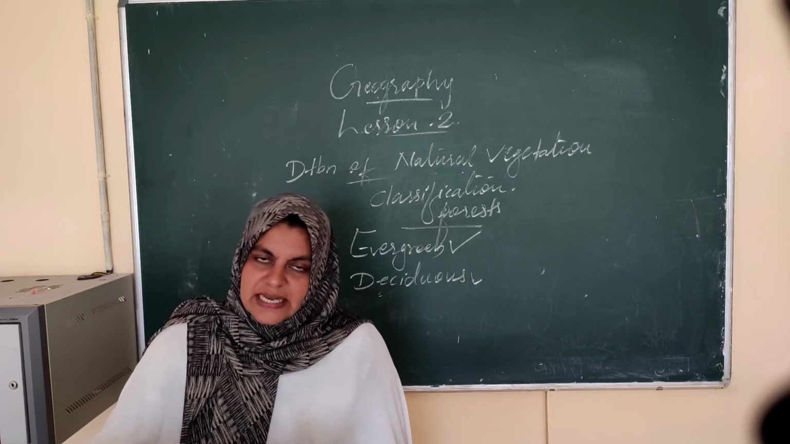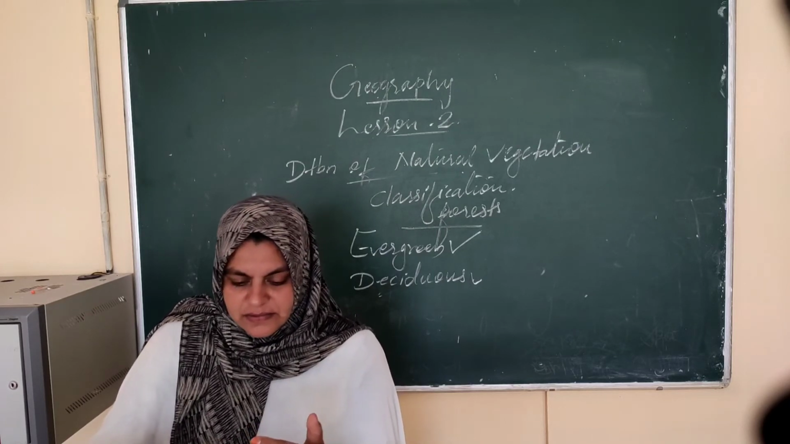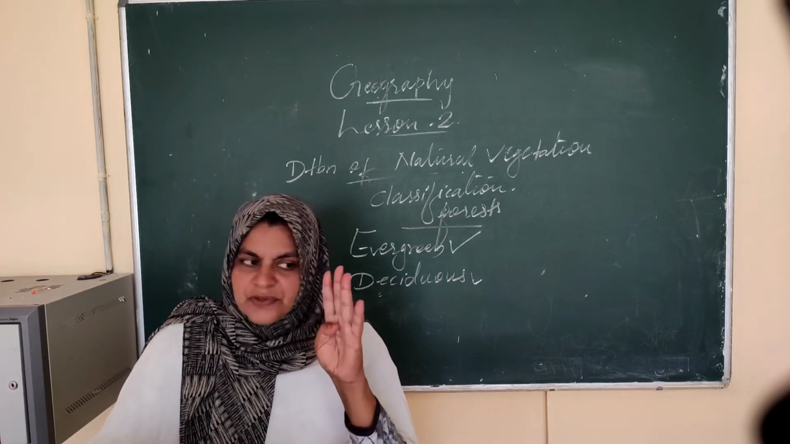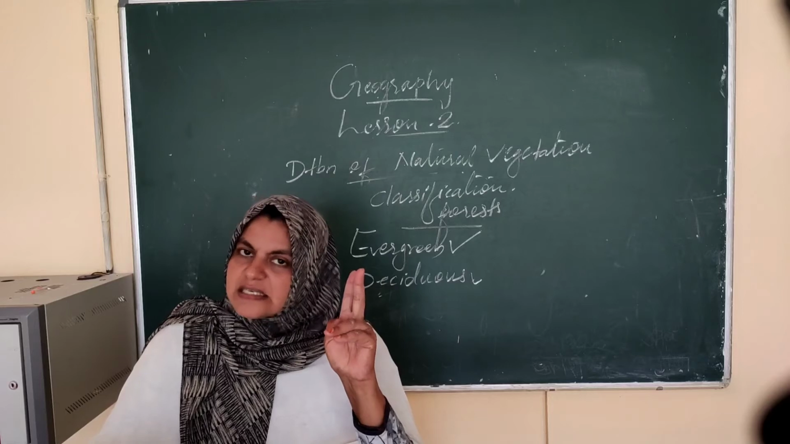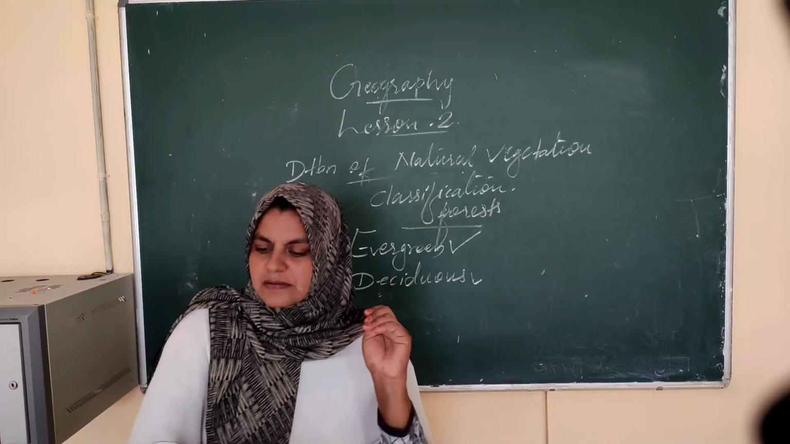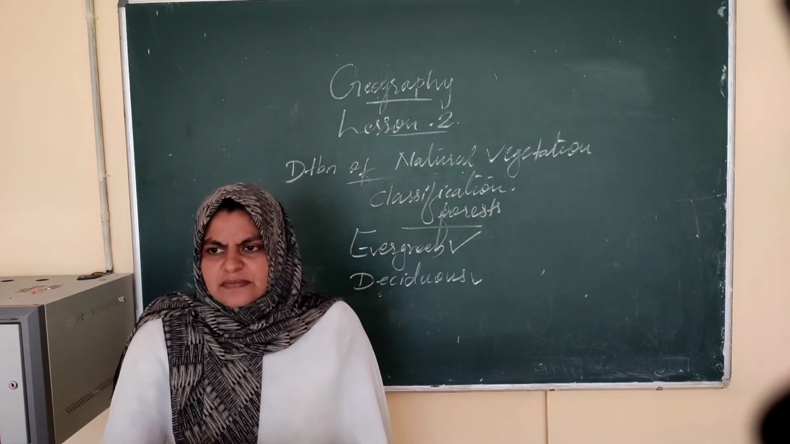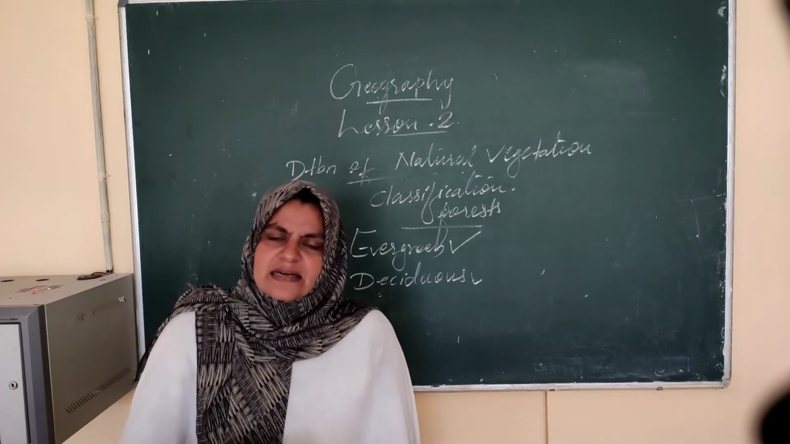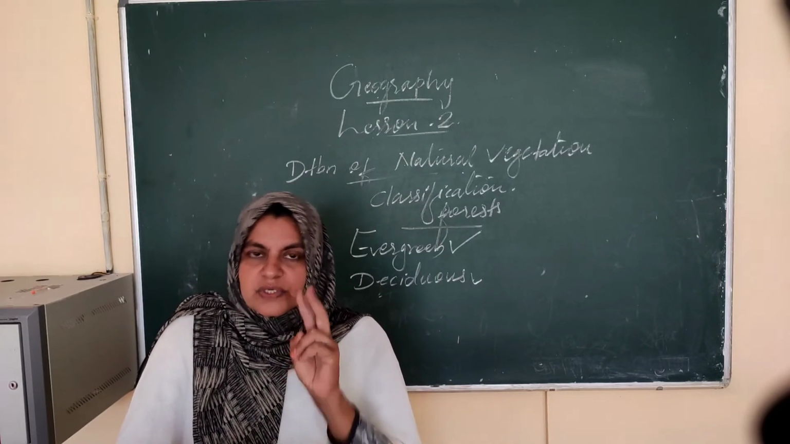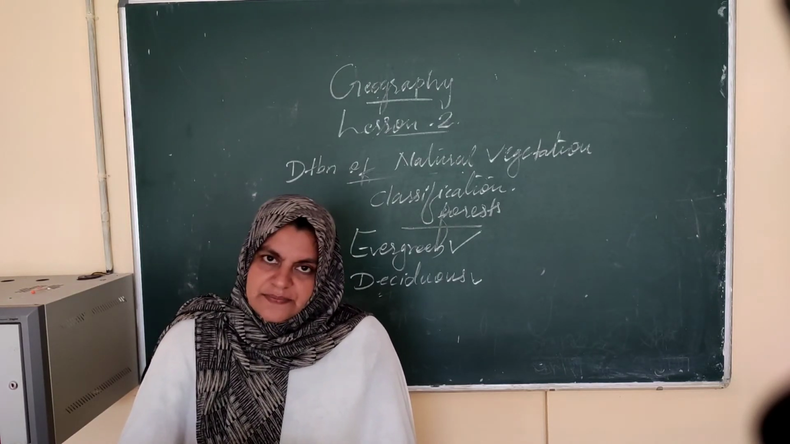Okay, so on the basis of their location, both forests are again classified. Before that, once again I will tell you, on the basis of the vegetation, natural vegetation, it is divided into 4 types: forest, grasslands, scrubs and tundra vegetation. In these, we saw different characteristics. After that, the forest mainly has 2 types. They are evergreen forest and deciduous forest.